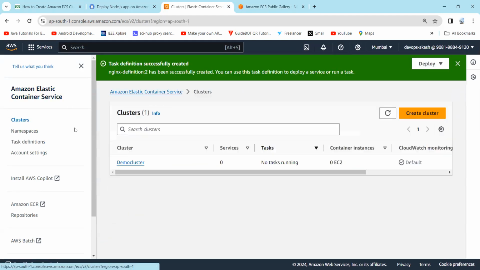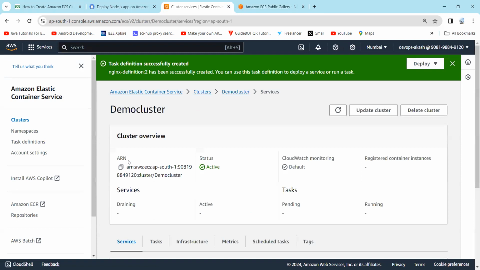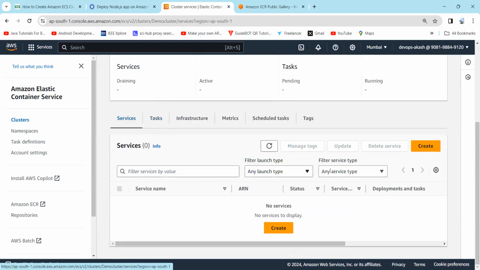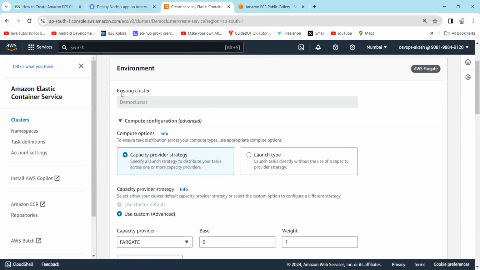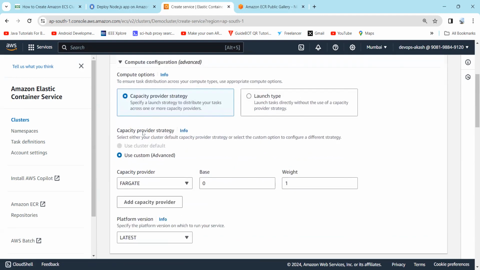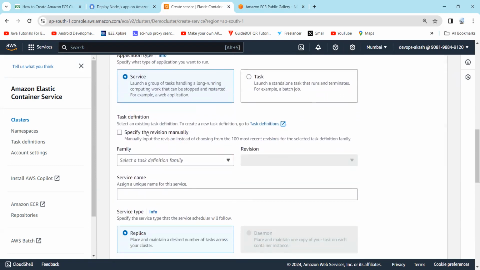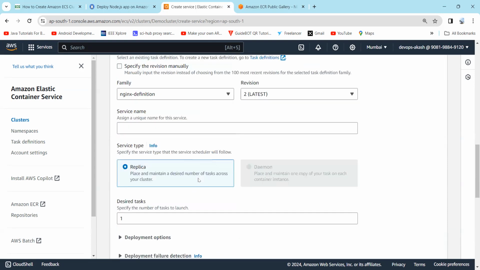So in our cluster, you can see now we need to create a service. So just click on create. Here you can see it will automatically select the cluster. Here you have to select the task definition family, which is Nginx.